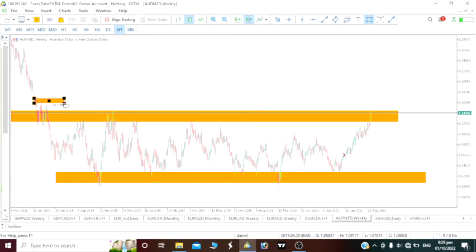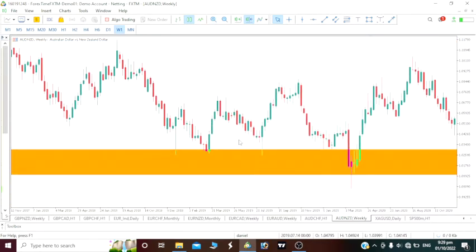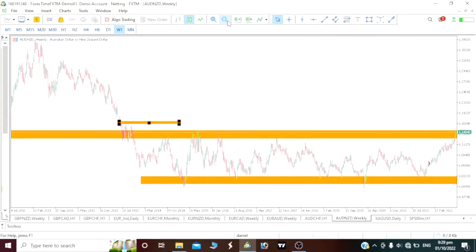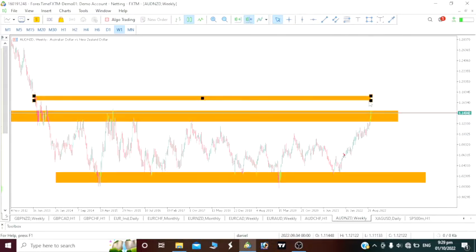Then this will be the new level, like I'm seeing here, this level here, that price came in, it dropped. We saw price rose to the same level, it dropped. So we would want to see the price roll again to that same level, this same level here. So once price rolls up to this same level on AUD New Zealand dollar, then a drop should be made. That is exactly what you are expecting on your weekly time frame.